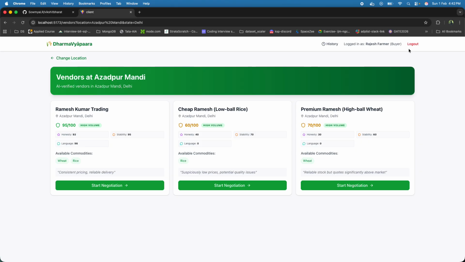Here, the transparency first comes with how the traders and then the sellers are actually in the market. Here in Dharmavyapara, traders are sorted and then listed based on the behavioral trust scores. You can see here the behavioral trust scores are honesty, stability, and language. Let's chat with Ramesh Kumar.